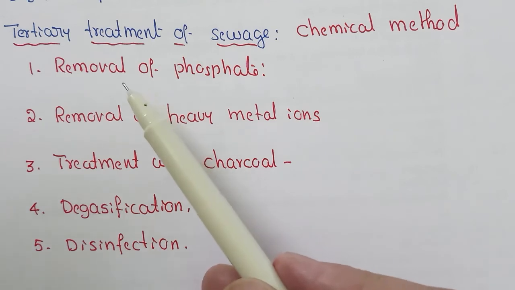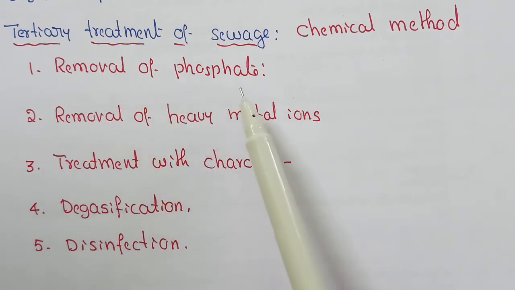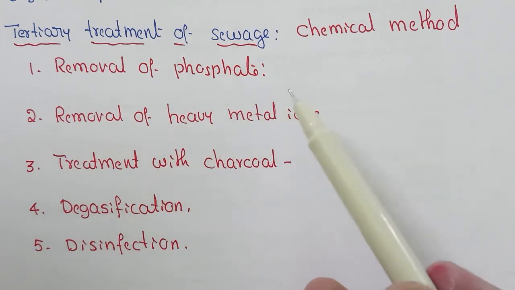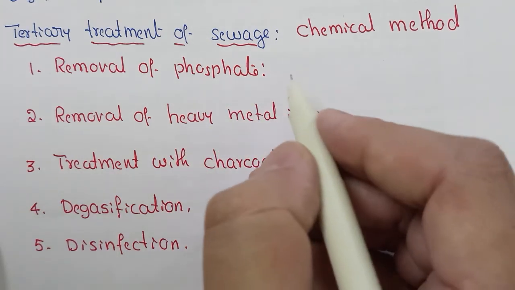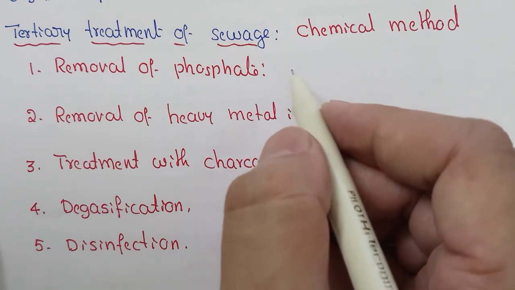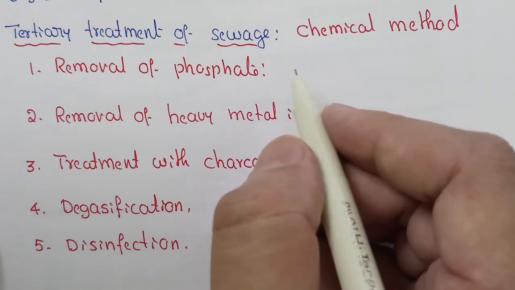Tertiary treatment involves the removal of phosphate, removal of heavy metal ions, treatment with charcoal, degasification and disinfection. First, removal of phosphate is done by adding lime. A precipitate of calcium phosphate is formed.